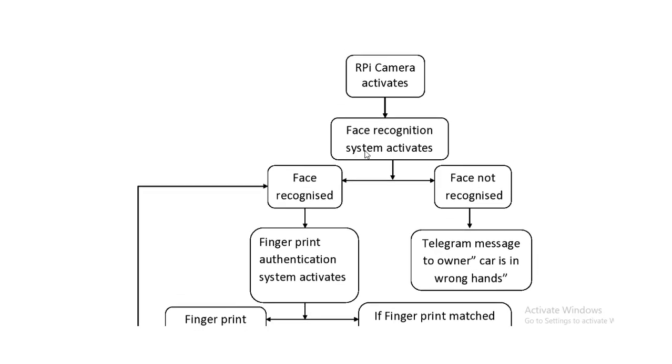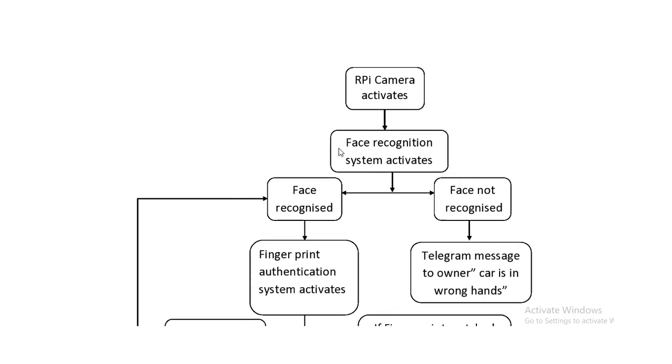So let's understand this project with this flow diagram. The RPi camera activates and the face recognition system activates. In this we have two conditions: if the face is recognized and if the face is not recognized. If the face is not recognized, then a Telegram message will be sent to the owner of the car that your car is in the wrong hand, and the program will terminate.